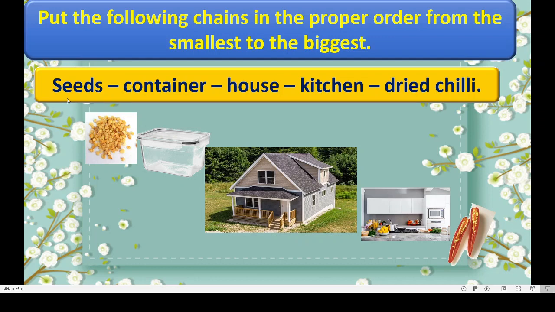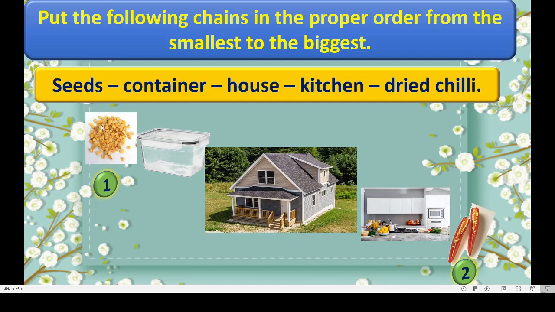Now see, here we have to arrange these things in the order that is from smallest to the biggest. Now see this. These seeds are very small. Correct? So we will give this number 1, because it is the smallest compared to the rest. Right? What will be the second one? Yes, you are correct. That is 2. Dried chilies.